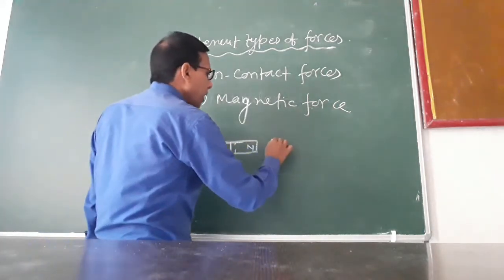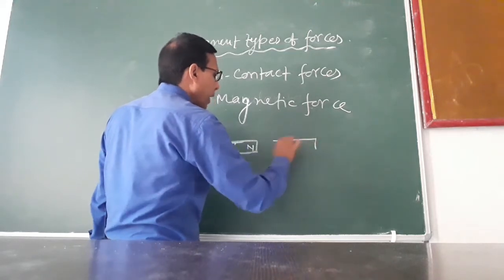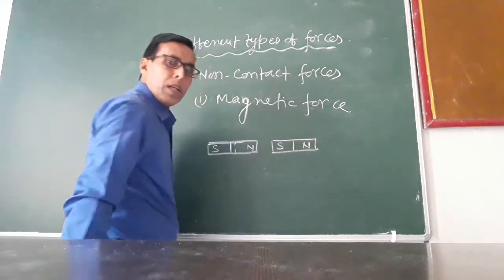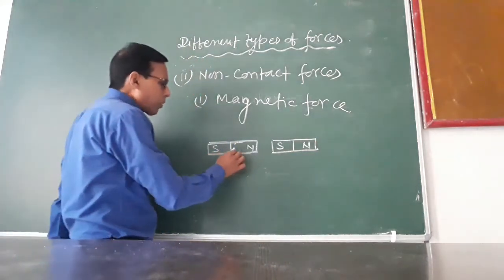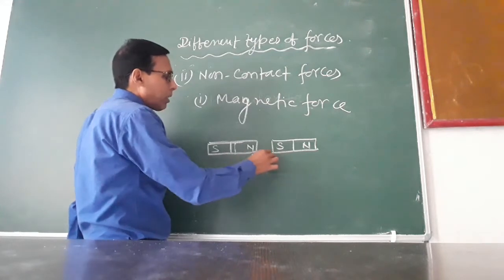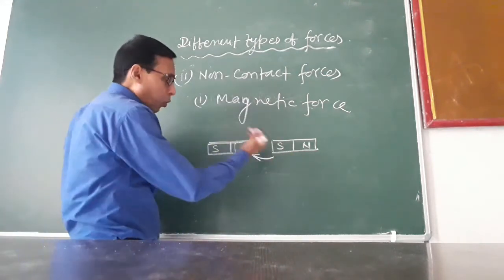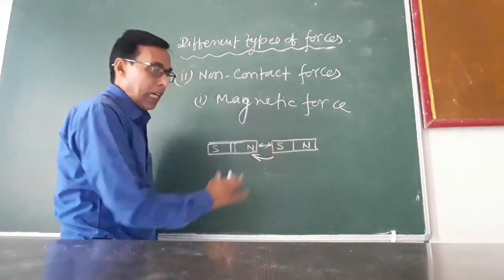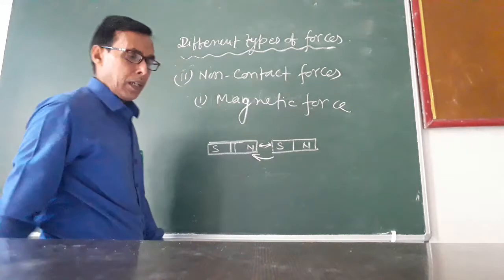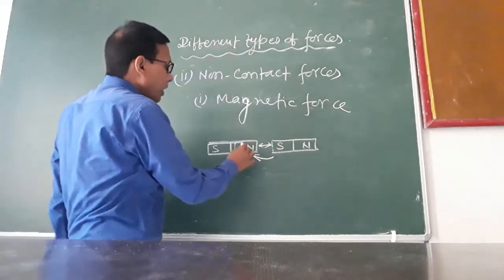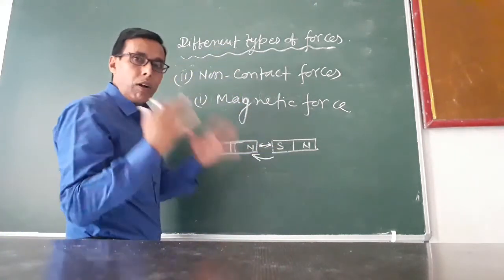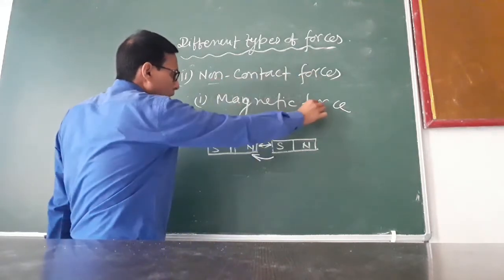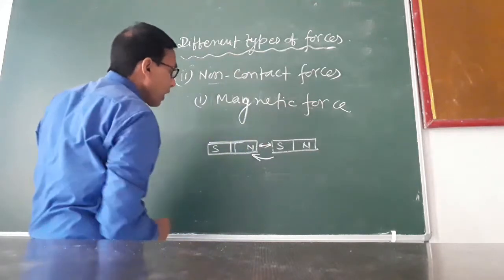If you place another bar magnet here, south pole and north pole, then we will observe that the first bar magnet will attract the second bar magnet with a force without any contact. There is a gap, a distance between these two objects. So in this case, the force exerted on the other body without any contact is called non-contact force. So magnetic force is an example of non-contact force.